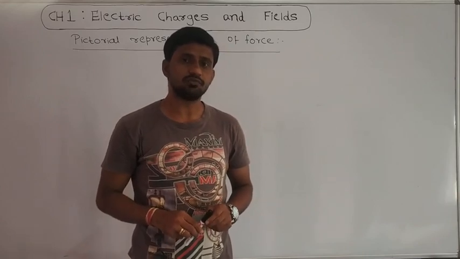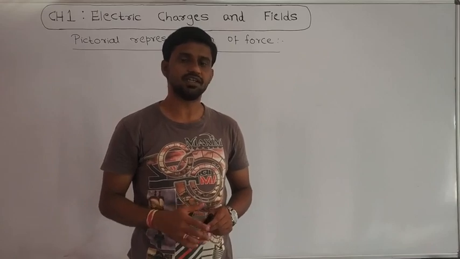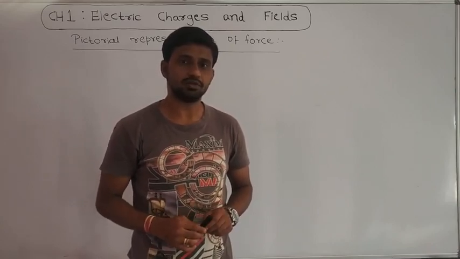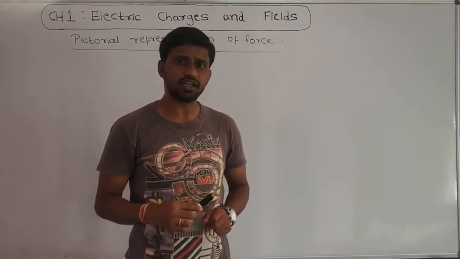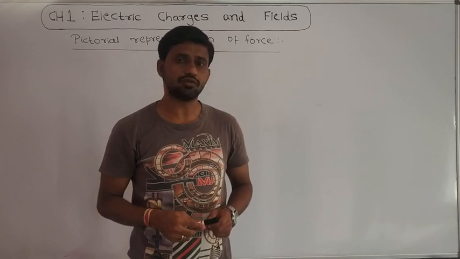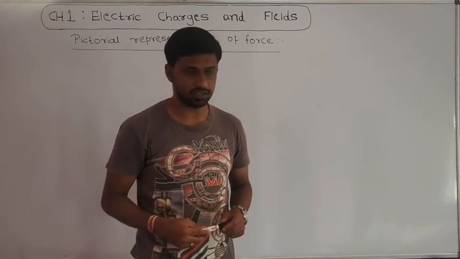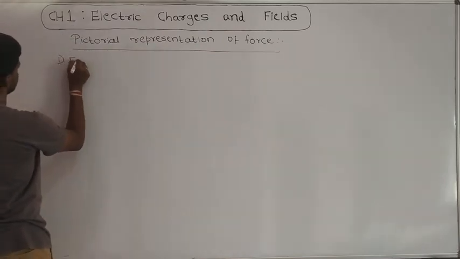And if I place two unlike charges in a medium separated by a distance, then we will observe a force of attraction between them. Now we will discuss how we can pictorially represent the force of attraction and force of repulsion between the 2 point charges. First we will discuss like charges.